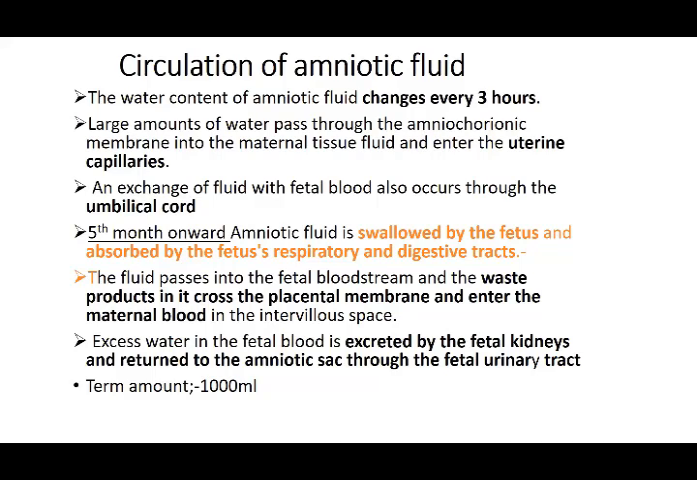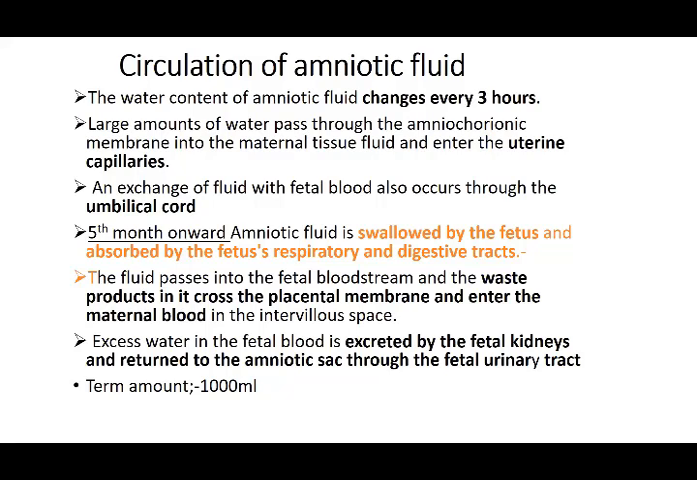and if anything is abnormal in these two systems developmentally, then you can see that the normal amount of the amniotic fluid will either increase or decrease. We'll go on to the abnormality soon. The fluid then passes into the fetal bloodstream, and the waste products in it are going to cross the placental membrane and enter into the maternal blood in the intervillous space.